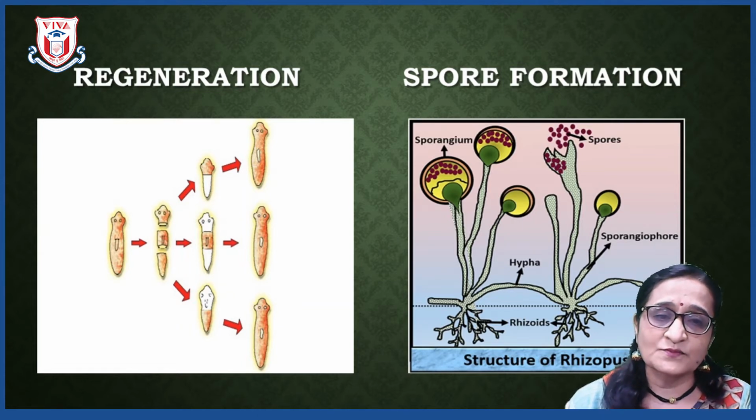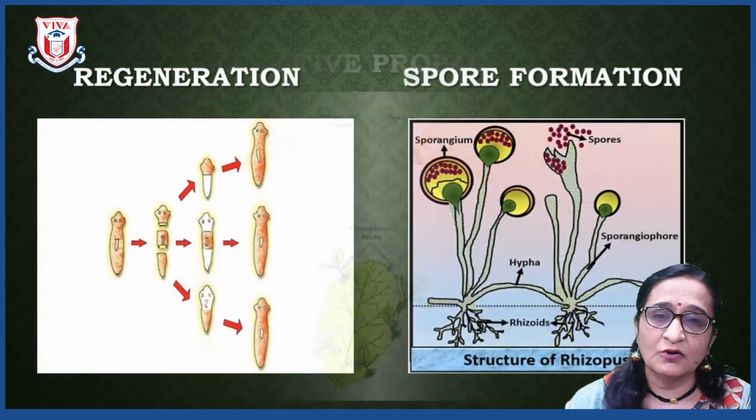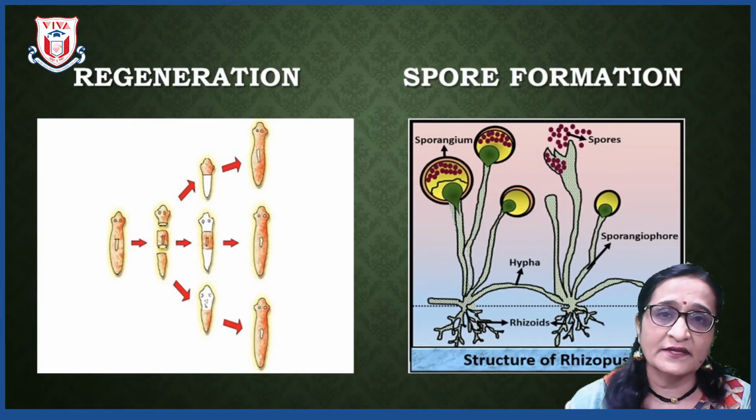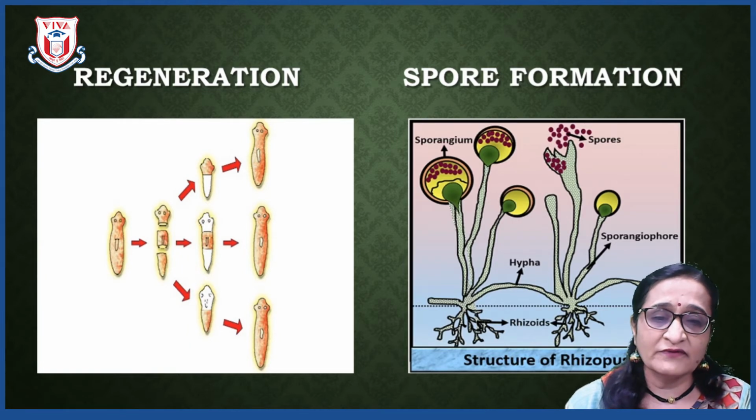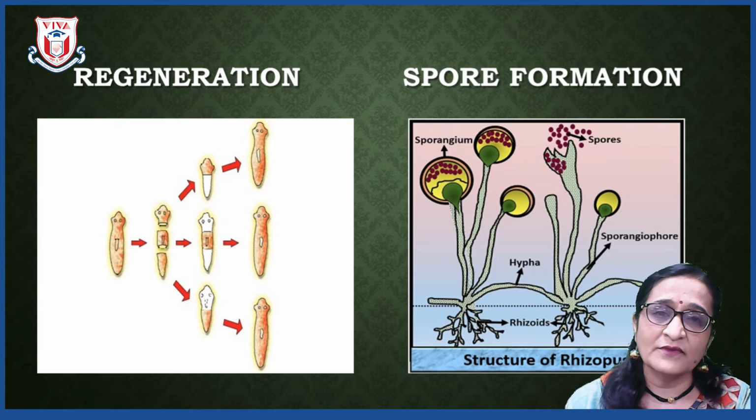The next method is spore formation. In organisms like mucor or rhizopus, reproduction takes place by spores. In rhizopus, sporangia develop, and when the sporangia mature, they burst and release spores into the atmosphere. Whenever these spores get favorable conditions, from every spore a new fiber can develop, and that is how reproduction takes place by asexual means in some organisms.